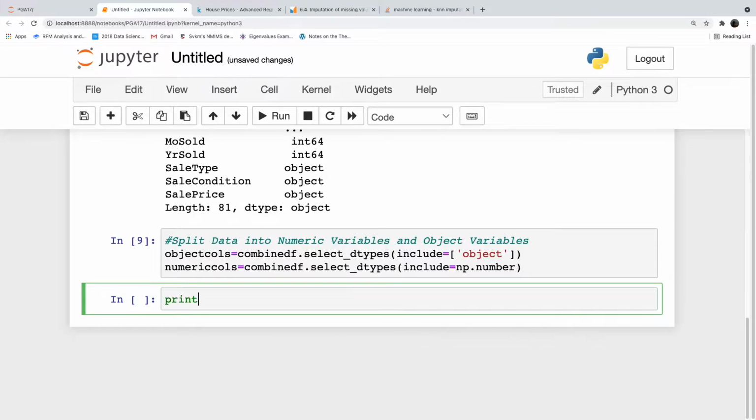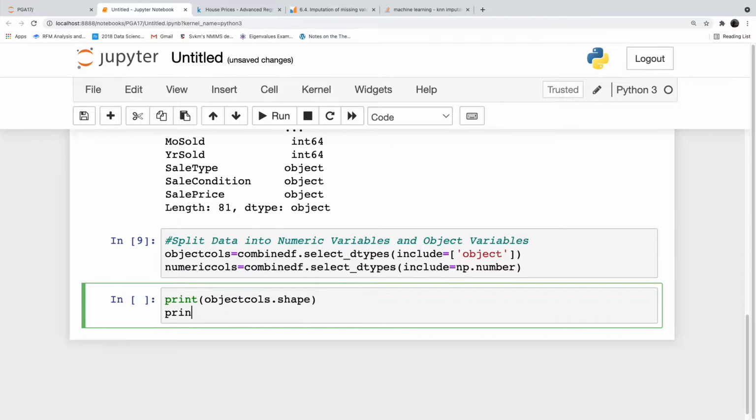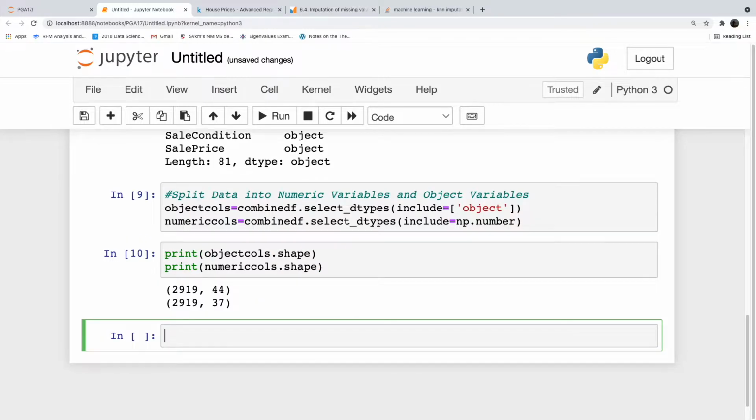Now let us print the shape. Whenever you are doing any major change to your data, it's always better to do the shape checking such that there are no discrepancies in your data. So what is the total number of columns we should have? We should have 81 columns. 44 are your object columns, 37 are your numeric columns. So total is 81 columns. We have done till this point.